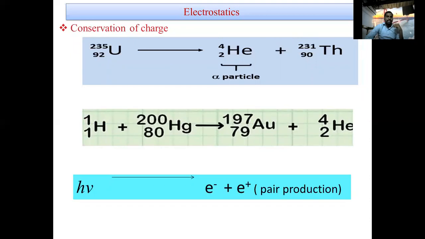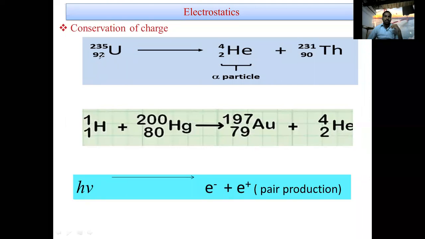Now what is the charge of uranium here? The uranium charge is nothing but a multiple of proton charge or electron charge. The 92 is the charge of the uranium, that is 92e is the charge of the uranium.